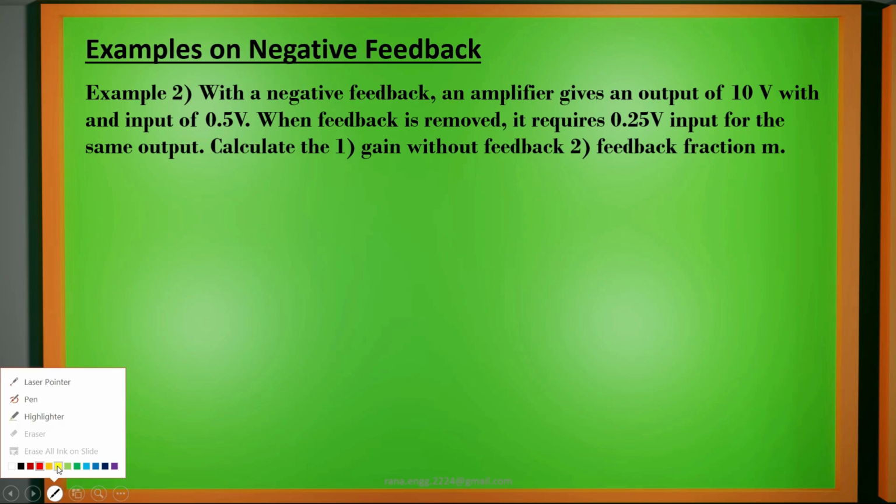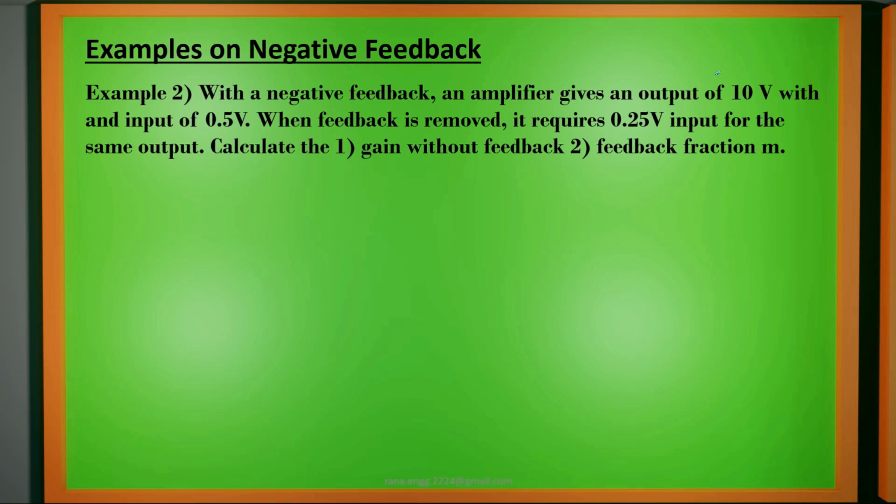The given data is output is 10 volt and input is 0.5 volt. You can see the beauty of this amplifier. We have a very small input of 0.5 volt and the output voltage is 10 volt. That is nothing but amplification. When feedback is removed, it requires 0.25 input for the same output.